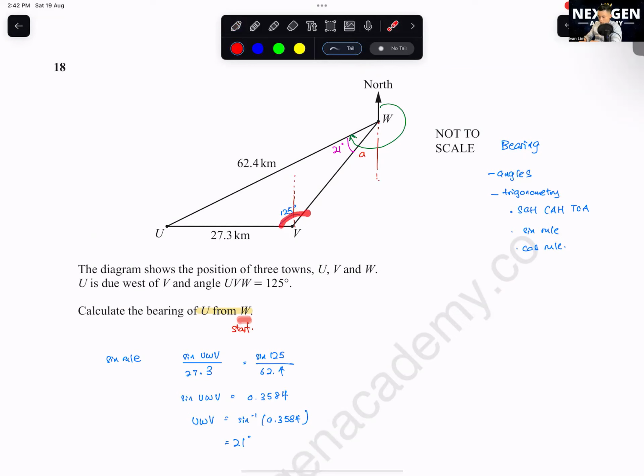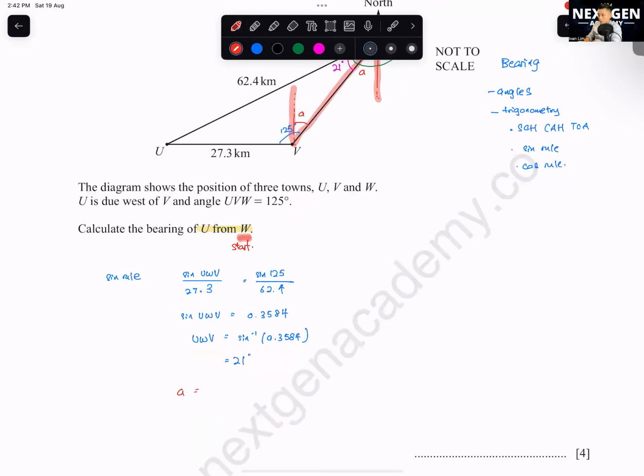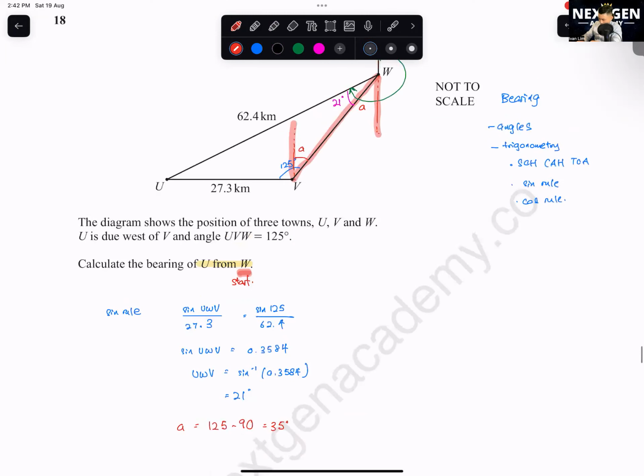They give you this 125 degrees. I can split here to 90 degrees. Then I can use this as an alternate angle. Okay, can see the pattern of the alternate angle? Like that. Okay, so here is actually equals to A also. Okay, how to find A? A will be 125 minus 90 degrees. So which is 35 degrees.